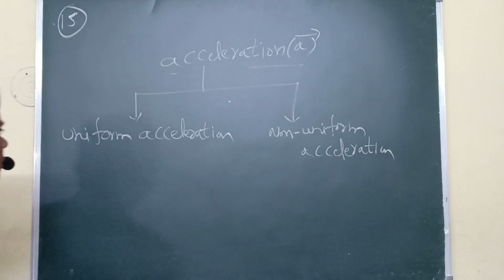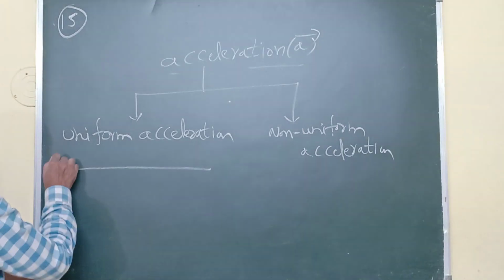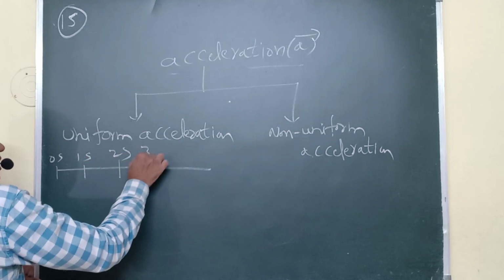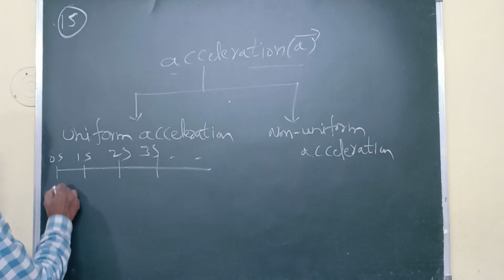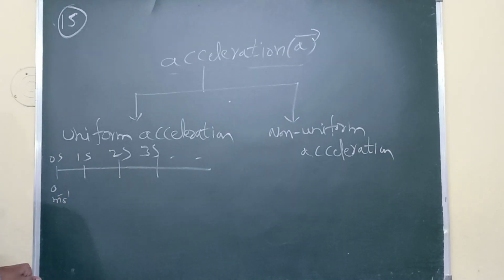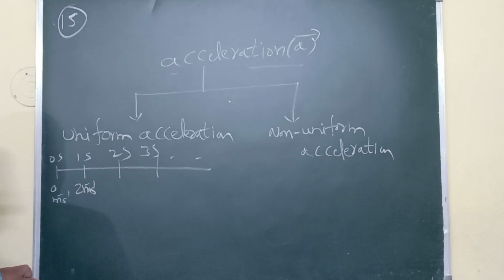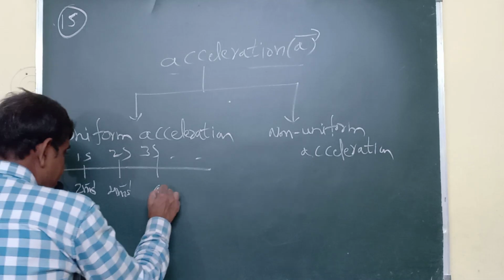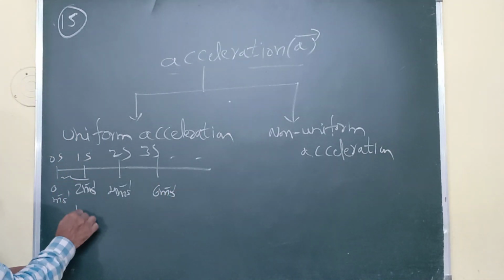So what is uniform acceleration? For this, take one example. This is 0 seconds, this is 1 second, 2 seconds, 3 seconds, like this. Initially at rest means 0 meter per second. In 1 second, 2 meter per second. Next, 4 meter per second. Then again 6 meter per second. Here the duration is 1 second.